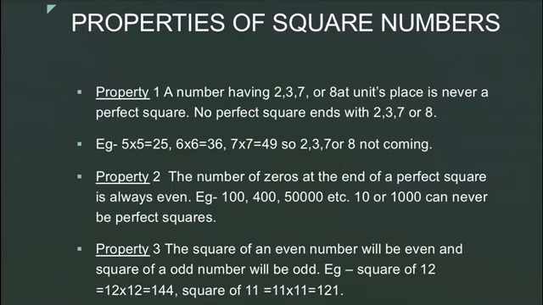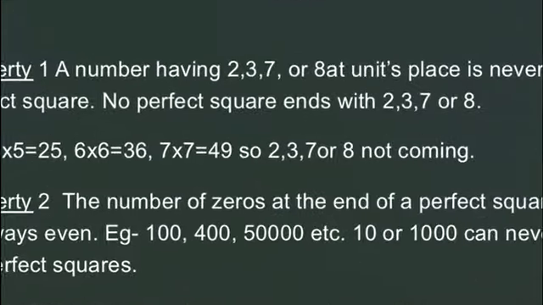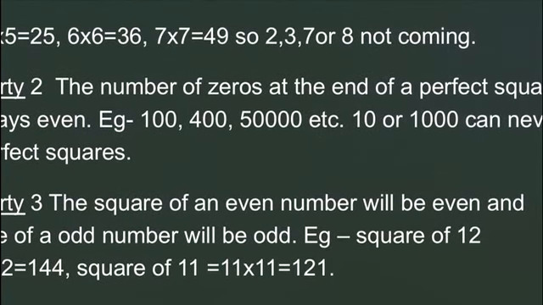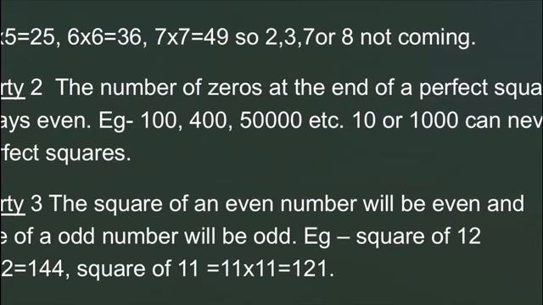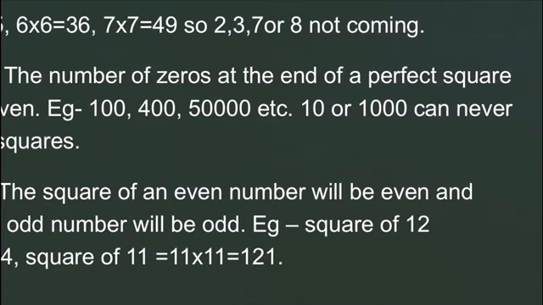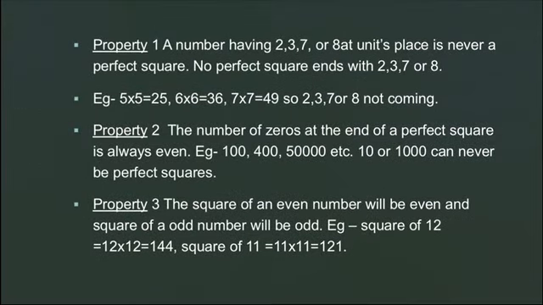Property 2, the number of zeros in the end of any number must be even. For example, 100, 400 and 50,000. How many zeros are there? 2, 2 and 4. So, these are perfect squares. If I talk about 10 and 1000, how many zeros? 1 and 3. So, that means it is not a perfect square.